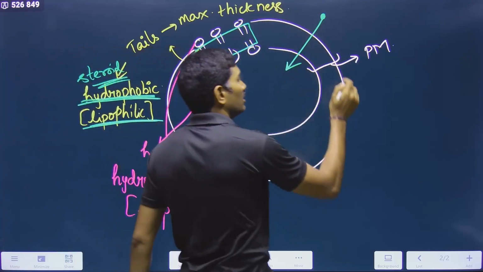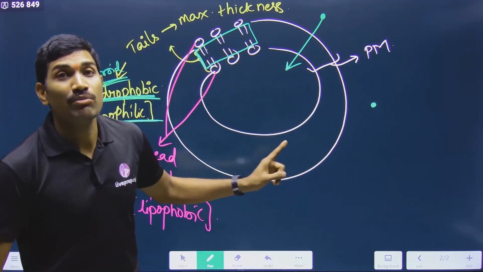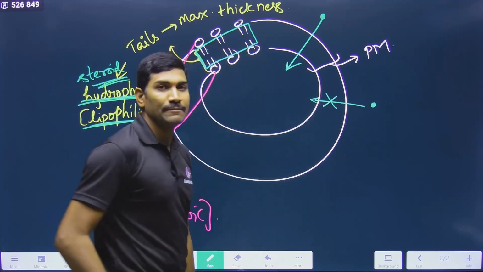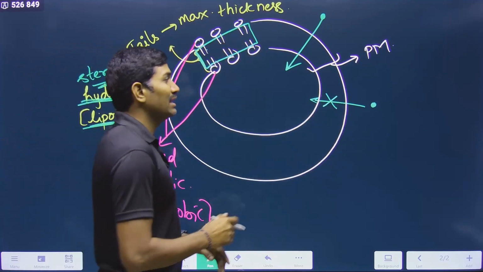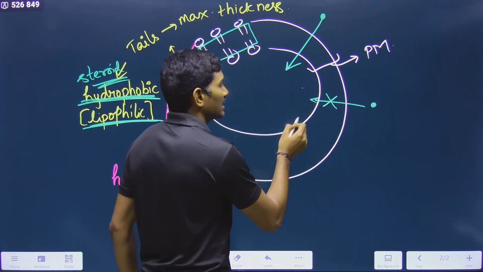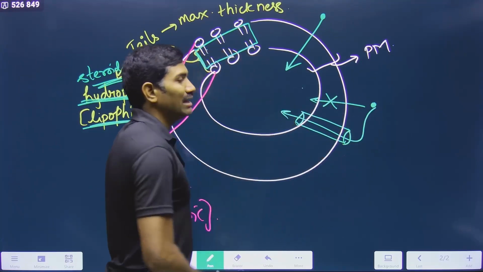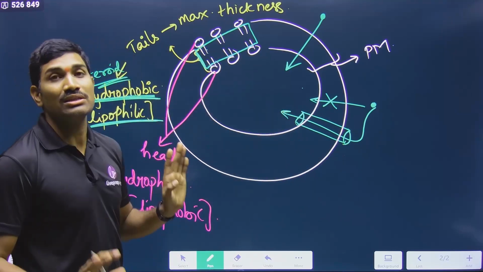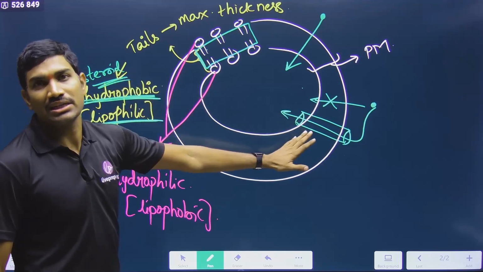If it is a hydrophilic molecule, it cannot directly pass through the plasma membrane. If it has to pass, it should have a channel or a pump, some membrane protein should be there. Then only it can enter into the cell. This is the basic logical concept that we need to understand here.